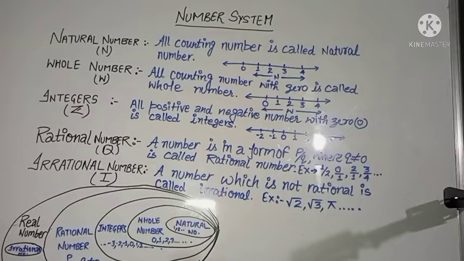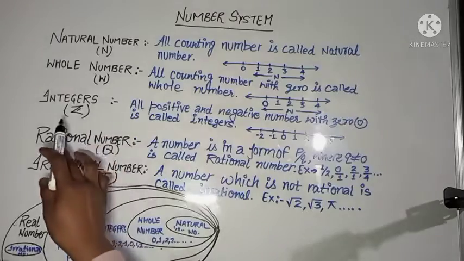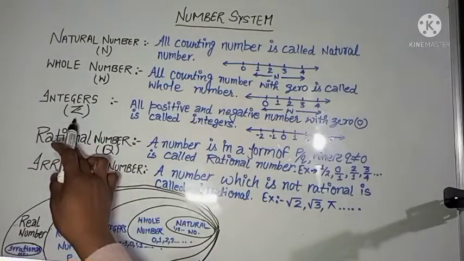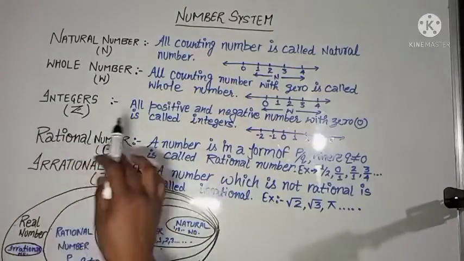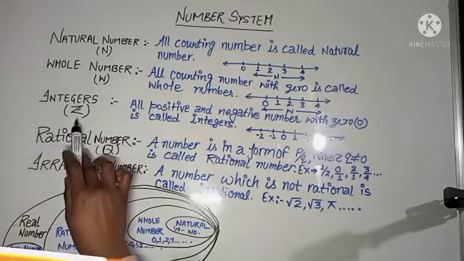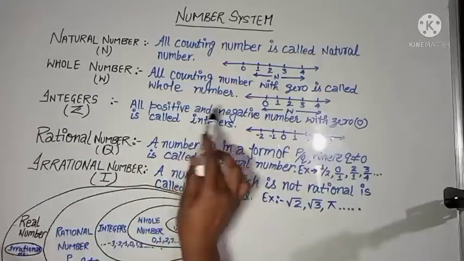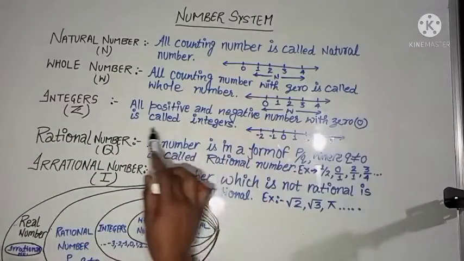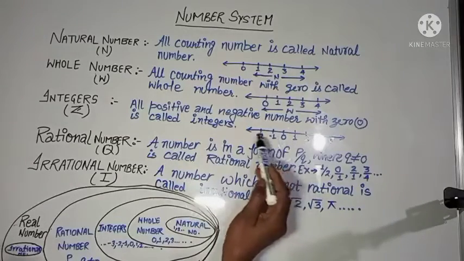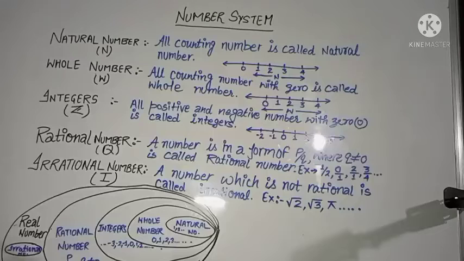So when the temperature is -1, -2, it is also a number, so it is contained in integers, and it is denoted by capital Z. It is not denoted by capital I, because I represents irrational numbers. All positive and negative numbers with zero are called integers.